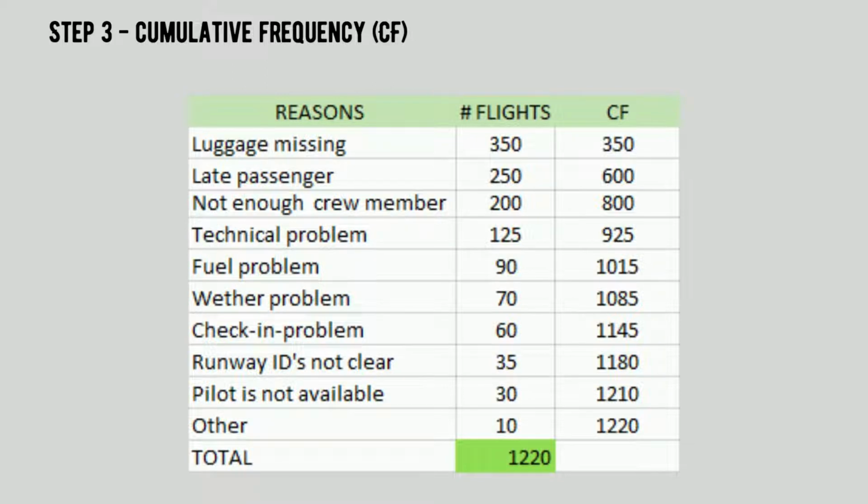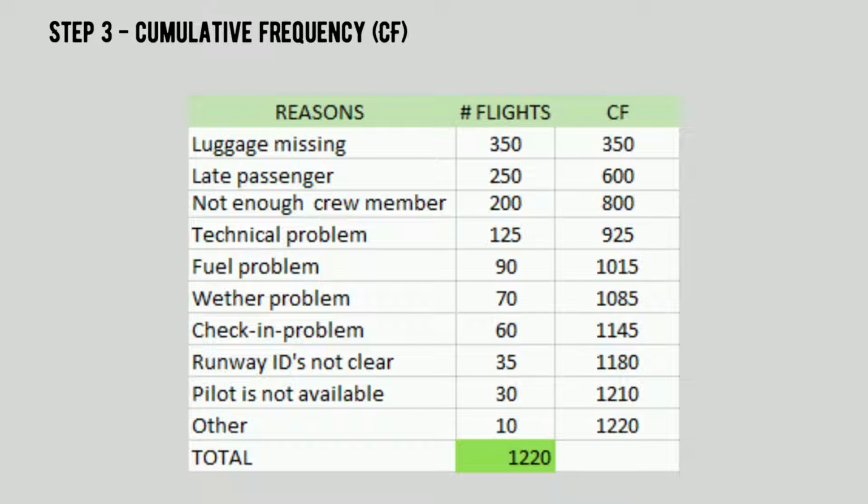Step 3, cumulative frequency. Here, ipagpa-plus natin yung cumulative frequency sa number of flights. But first, let's copy the 350. So, 350 plus 250 is equal to 600. Then 600 plus 200 is equal to 800. 800 plus 125 is equal to 925. 925 plus 90 equals 1,015. 1,015 plus 70 equals 1,085. 1,085 plus 60 is equal to 1,145. 1,145 plus 35 equals 1,180.